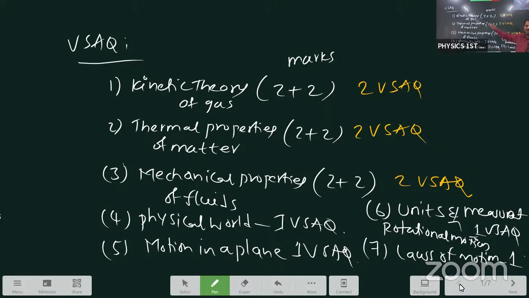Kinetic theory of gas, 2 VSAQs, 2 questions coming, the 9th and 10th from kinetic theory of gas. Thermal properties of matter, again 2 VSAQs. Mechanical properties of fluids, again 2 VSAQs. If you read these 3 lessons, you can get 6 VSAQs.